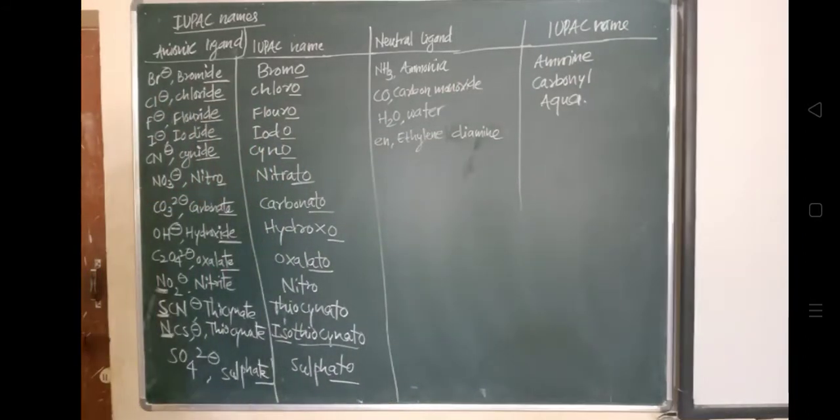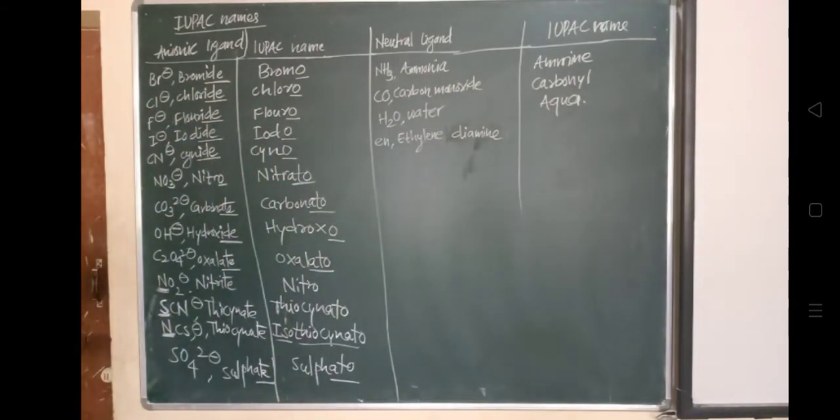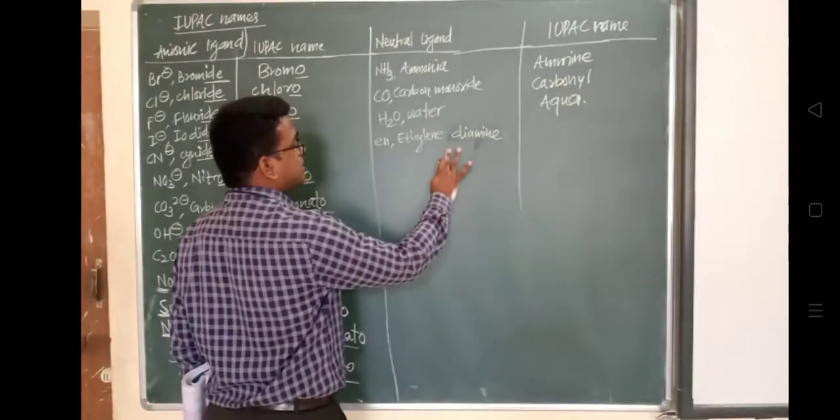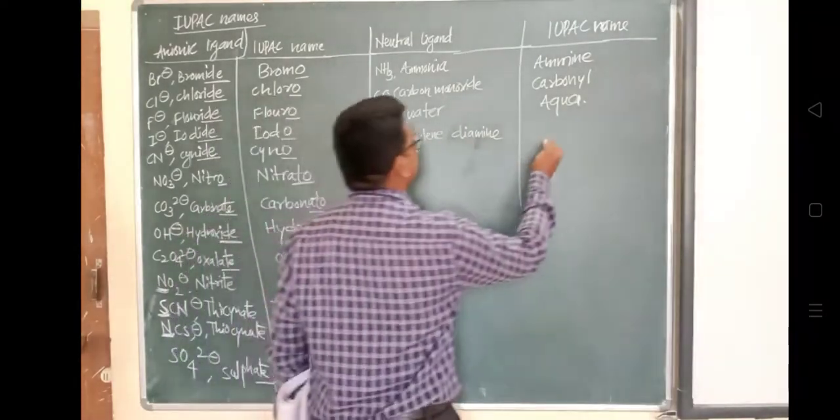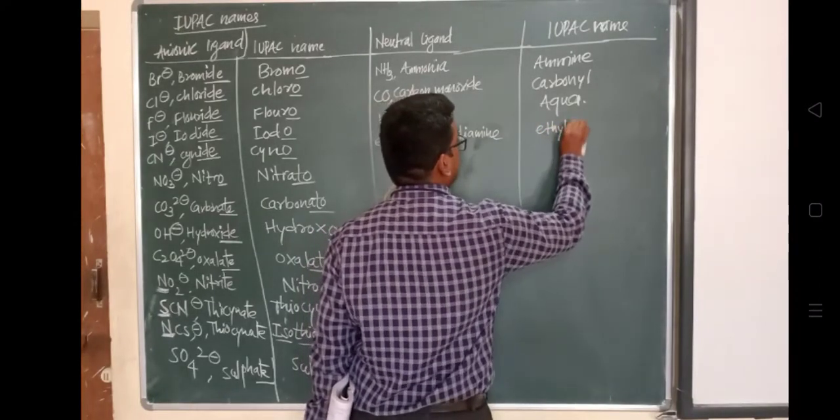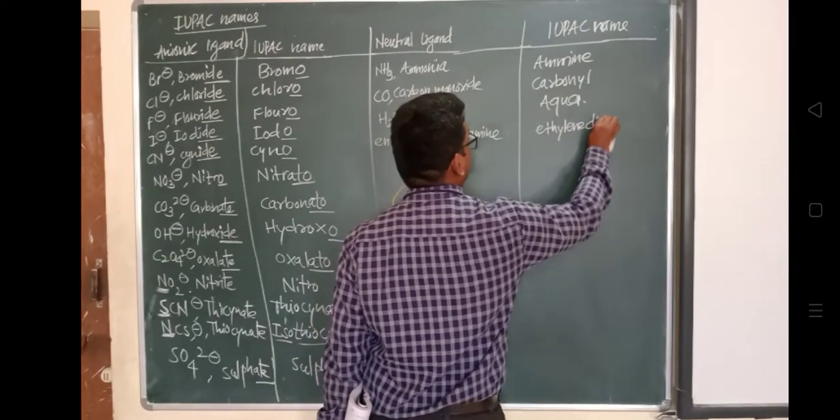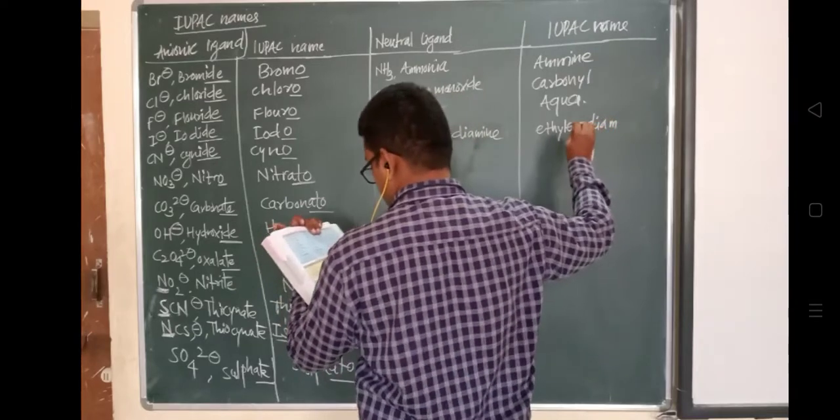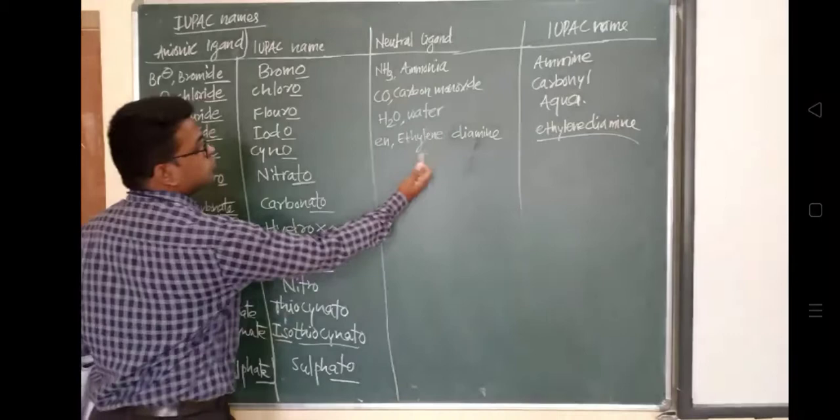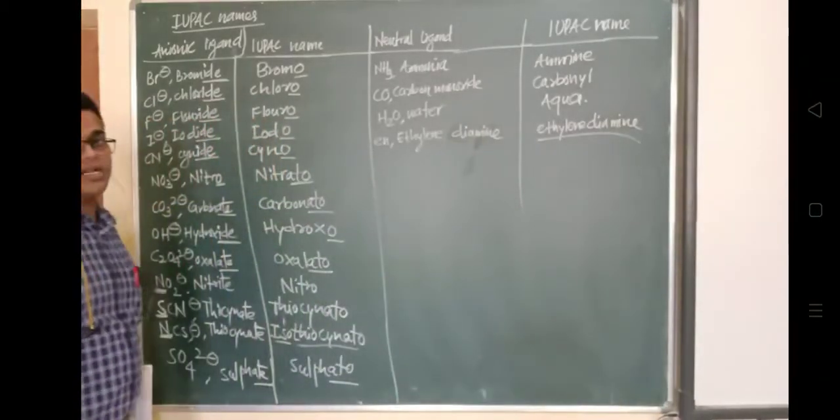So in this way we will have to write down the IUPAC names of these ligands. Don't get confused. This is an ionic ligand which will be attached with the metal ion, and this is a neutral ligand which will be attached with the metal ion to form a coordination complex, or a coordination compound. Now we'll see what the IUPAC names of metals are.